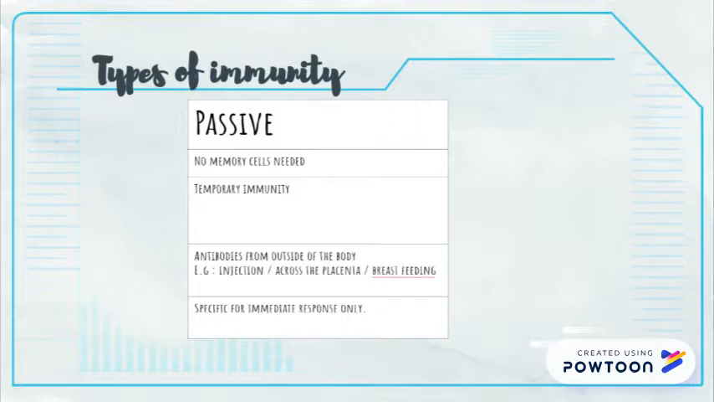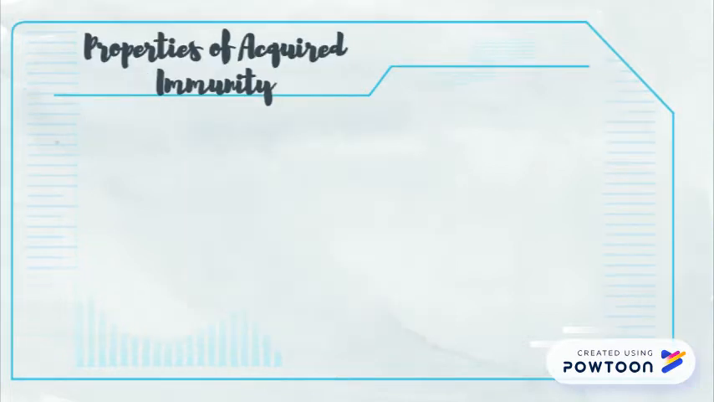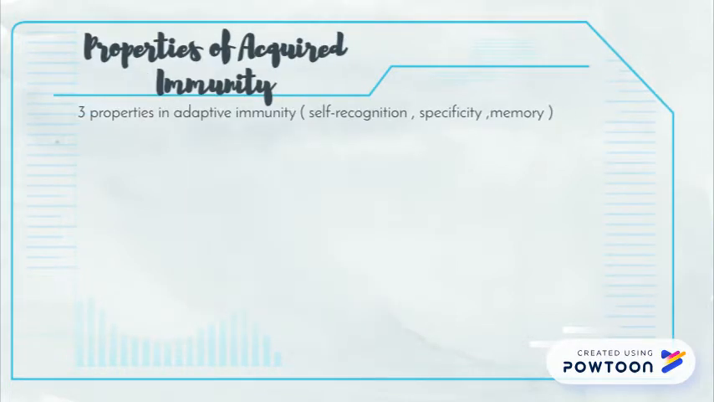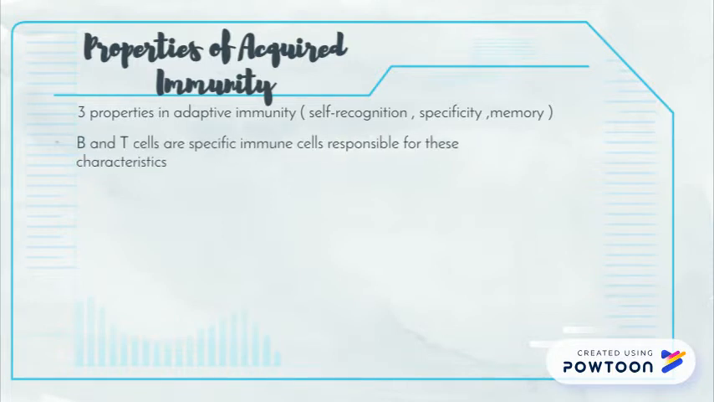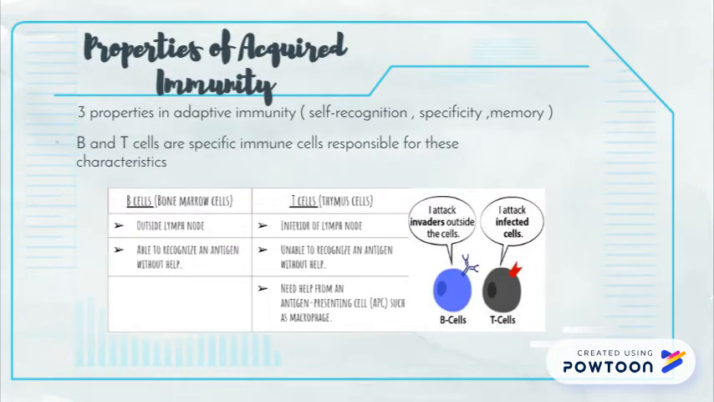Also, antibodies come from outside of the body, for example, through injection, or across the placenta, or through breastfeeding for babies. The three properties in adaptive immunity are self-recognition, specificity, and memory. B and T cells are specific immune cells responsible for this characteristic.